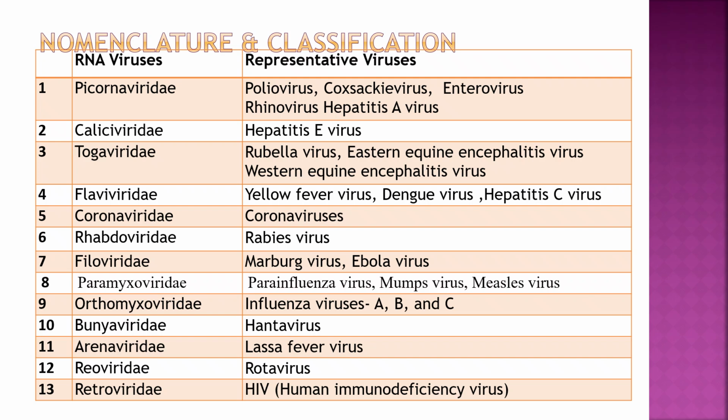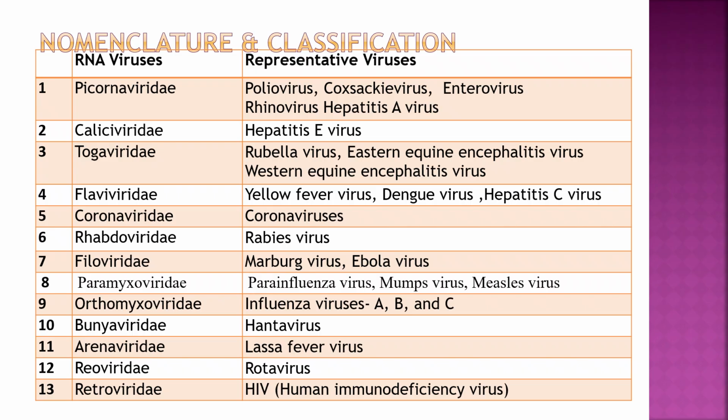Picornaviridae: poliovirus, coxsackie virus, enterovirus, rhinovirus, hepatitis A virus. Caliciviridae: hepatitis E virus. Togaviridae: rubella virus, Western equine encephalitis virus. Flaviviridae: yellow fever virus, dengue fever virus, and the hepatitis C virus. Coronaviridae: coronavirus. Rhabdoviridae: rabies virus.